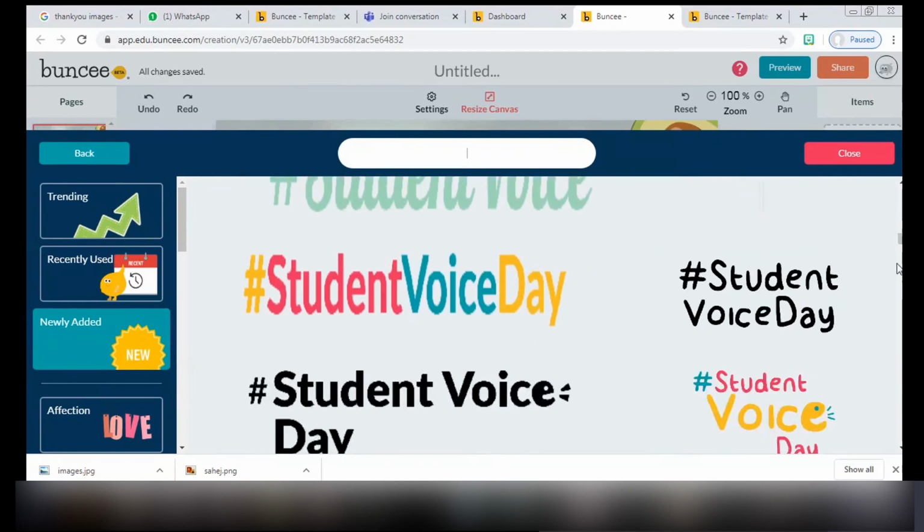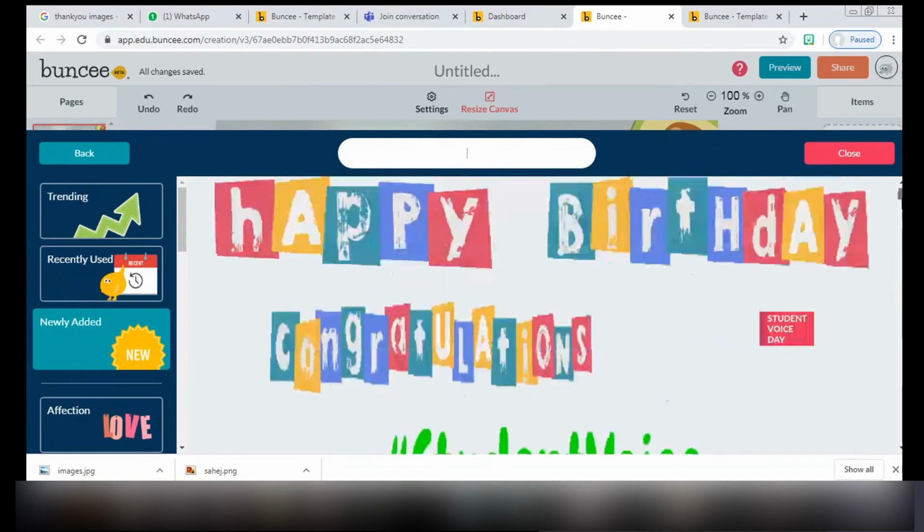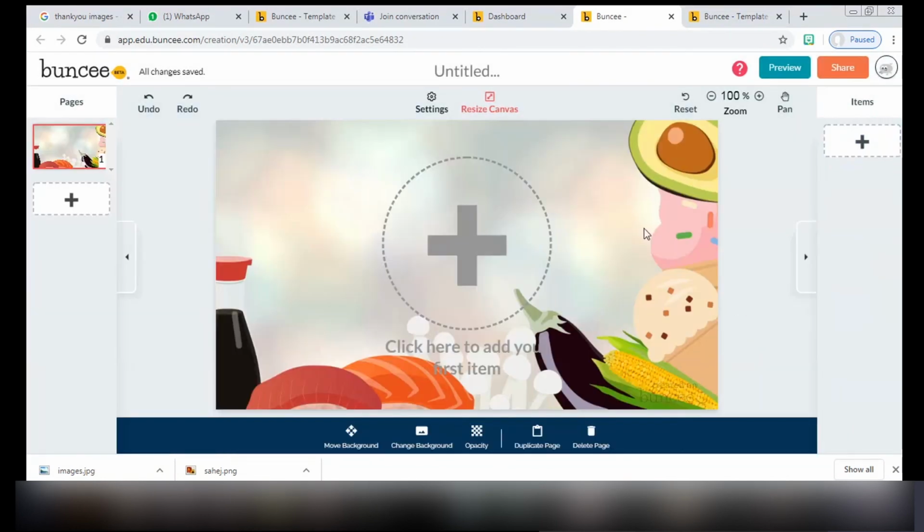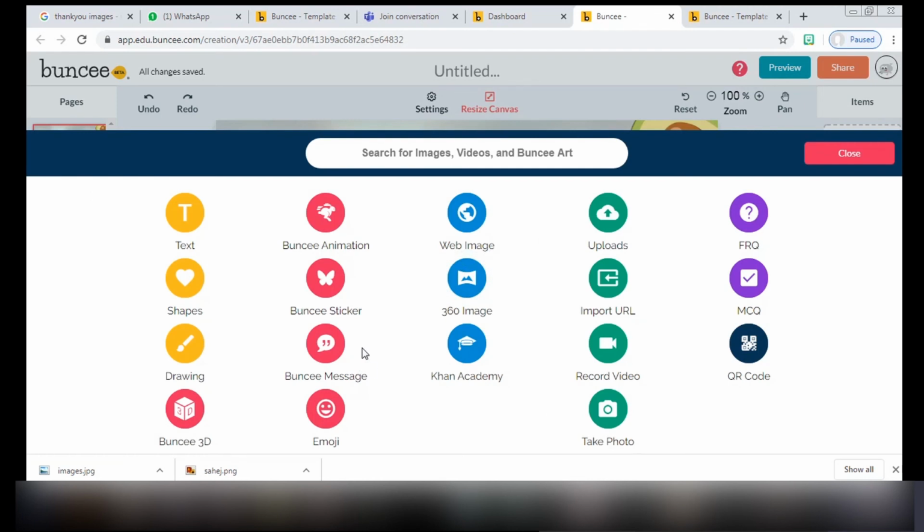There are various competitions which are organized by the Buncee organization also. Once you log in and make your account, they have recently started a Buncee creative challenge where every day you have to create one Buncee and a new badge will be allotted to you by the Buncee team. These kinds of competitions they keep on organizing regularly. So you have to first make the account and explore these options.